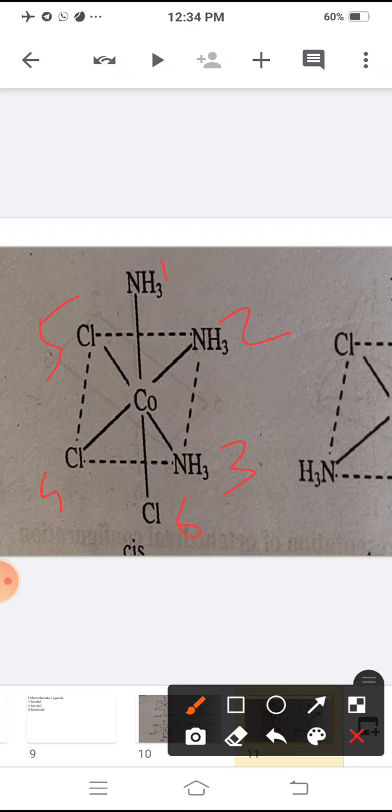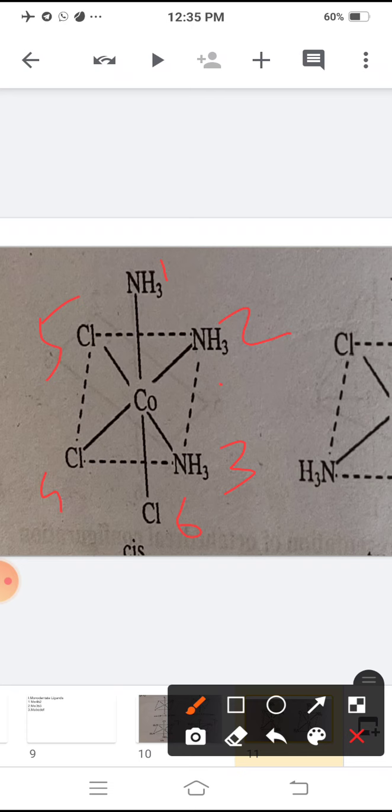At positions 1, 2, 3, 3 same ligands coordinate with the metal atom or ion, and at positions 4, 5, 6 the other ligands coordinate with the metal atom or ion. Such complexes are called cis position.